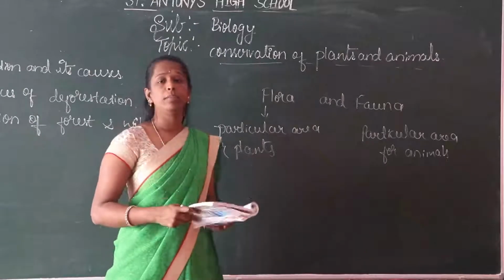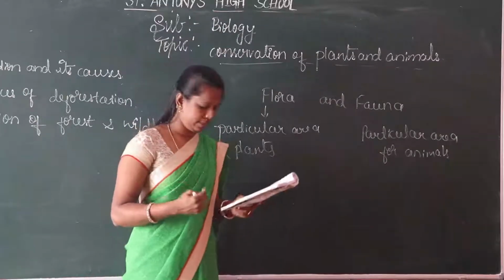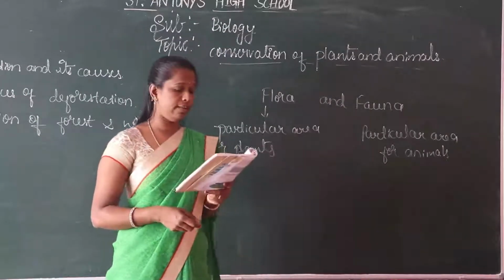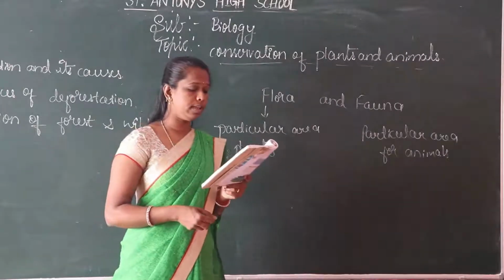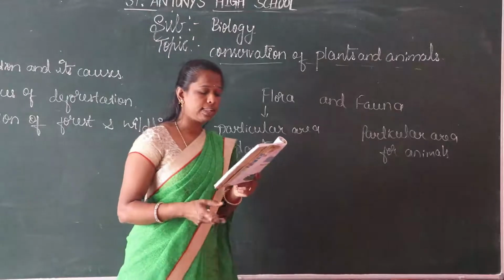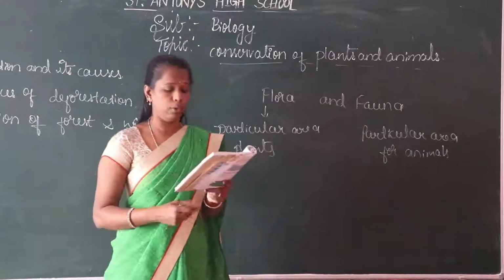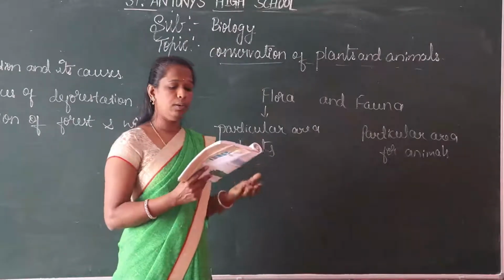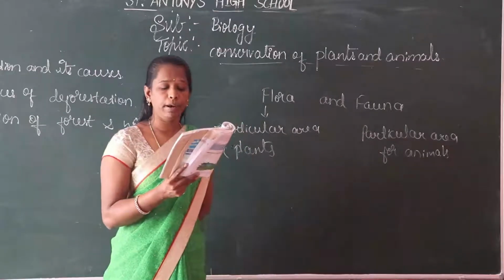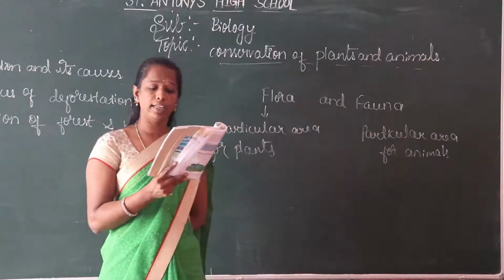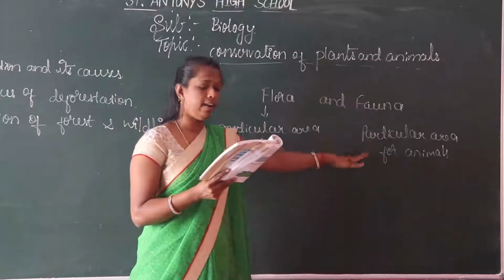Here are some plants and animals from page number 67. Sal, teak, mango, jamun, silver ferns, arjun, etc. are considered flora, and blue bull, chinkara, barking deer, cheetal, leopard, wild dog, wolf are examples of fauna.